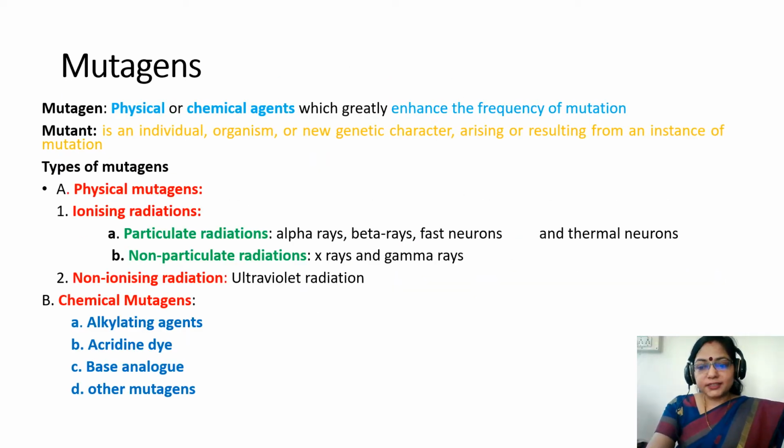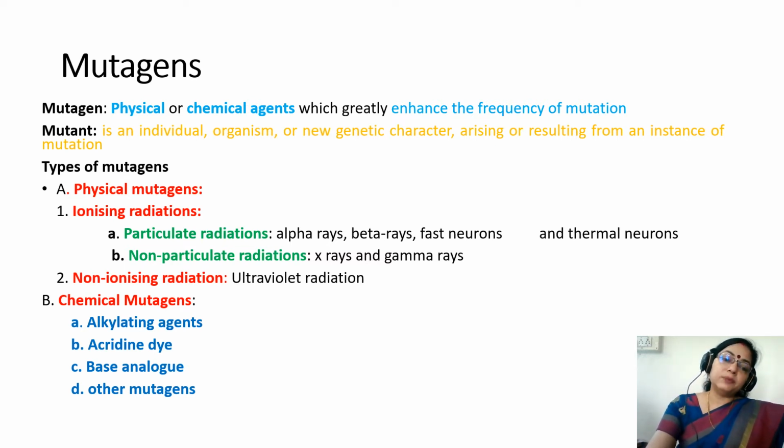Two important terms are applied in mutation breeding. Number one is mutagen and number two is mutant. Mutagens are physical or chemical agents which greatly enhance the frequency of mutation. And mutants are those individuals, organisms or new genetic characters arising or resulting from an instance of mutation.